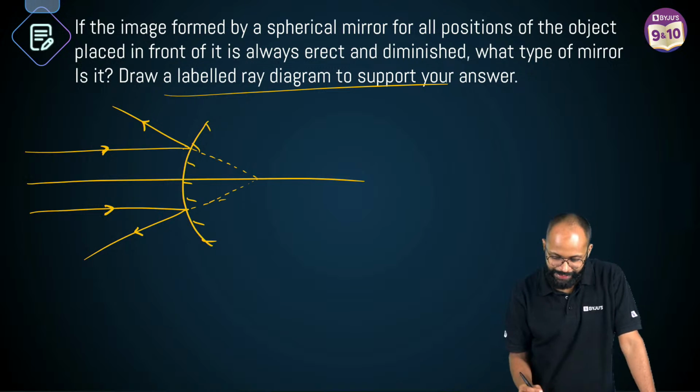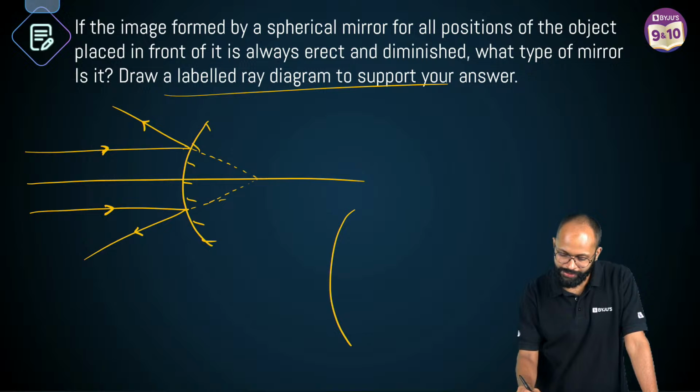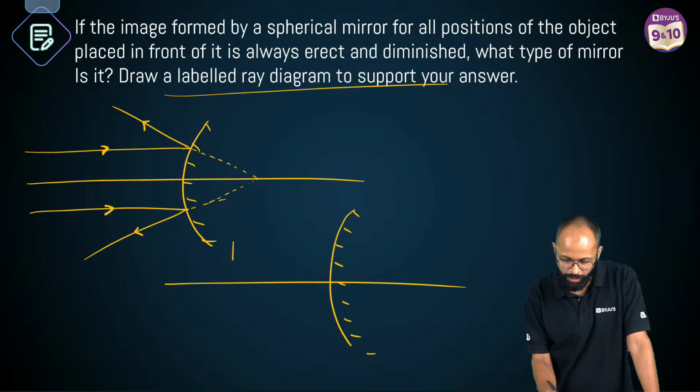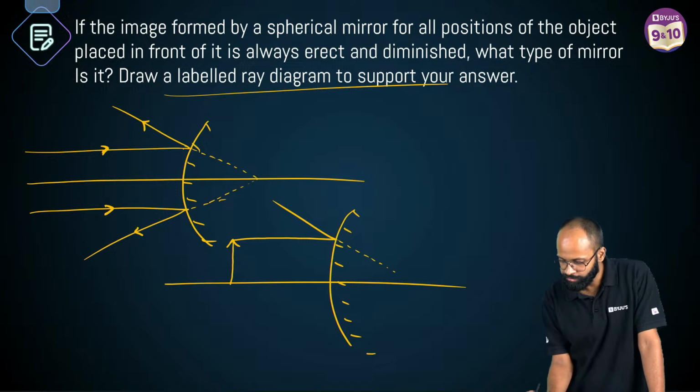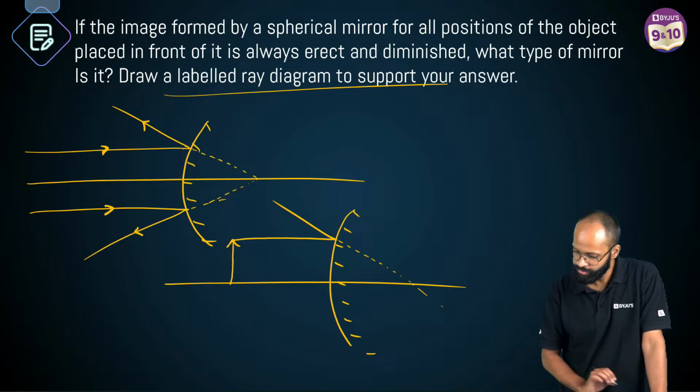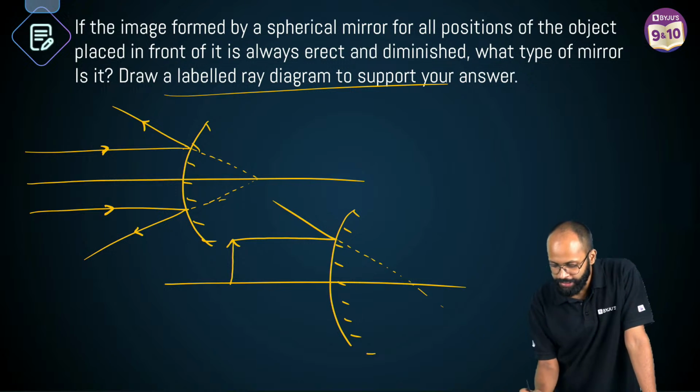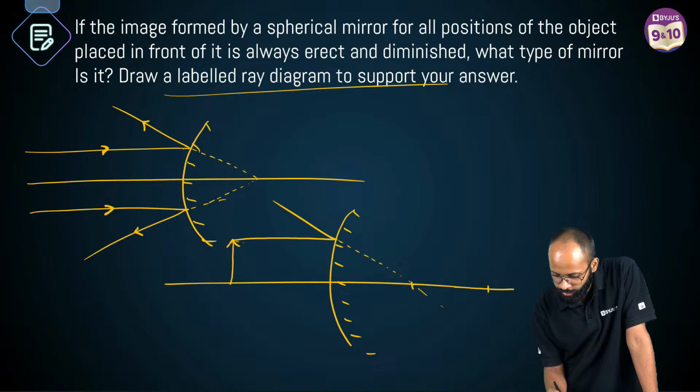Correct, this is one. Second one: sir, in the second we will do the same thing, no? You will make a convex mirror, then you will keep an object over here, right? Keep an object, diverging ray. This is your focus, correct? If this is your focus, let's say this is your center of curvature. What you can do is draw the ray.